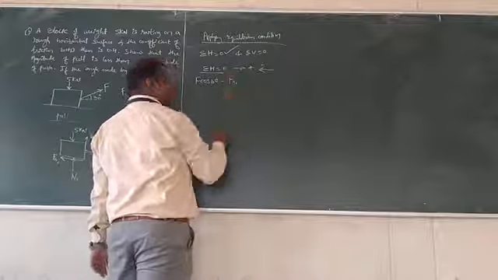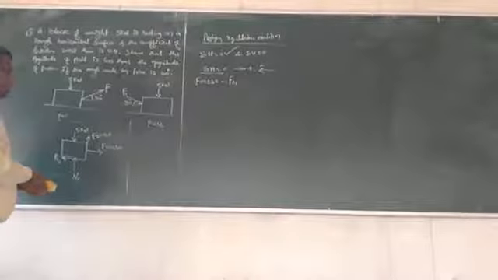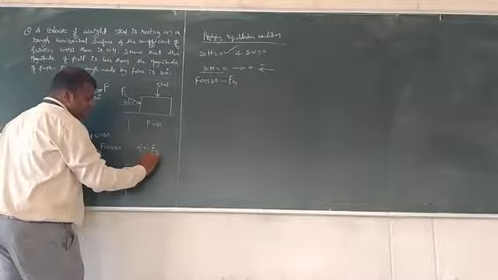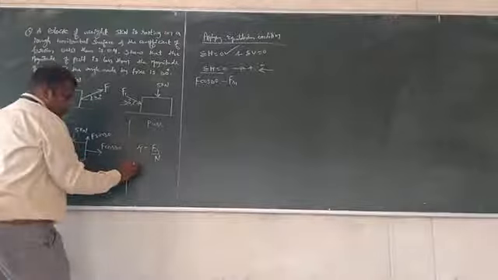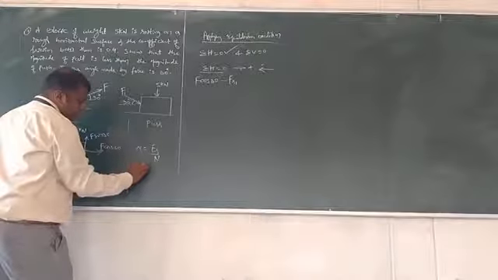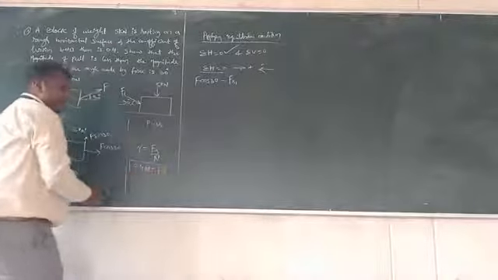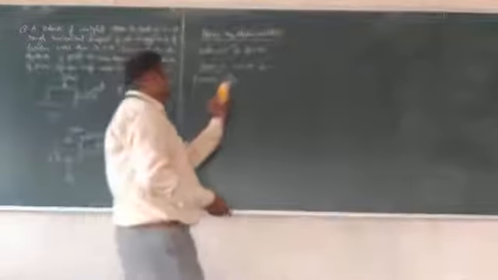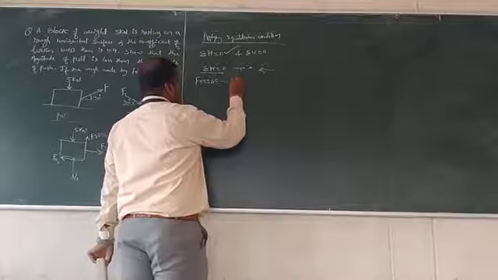But I can write the friction force in terms of N, because we have the formula mu equal to Fr by N. The coefficient of friction from the contact surface is given as 0.4, so 0.4 times N is equal to Fr. So whenever we have Fr, I can write it in terms of 0.4 into the normal reaction. So here I will substitute this as 0.4 times N1.